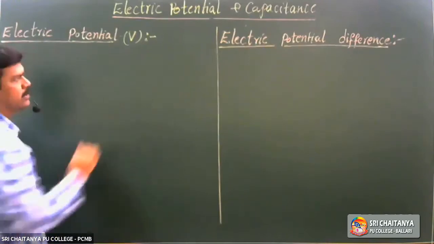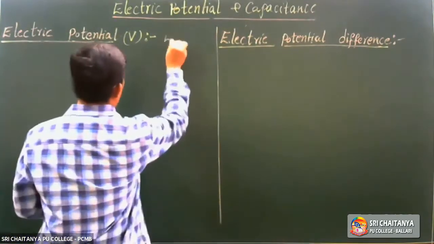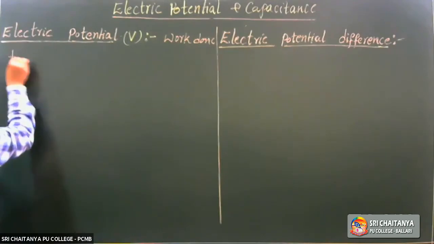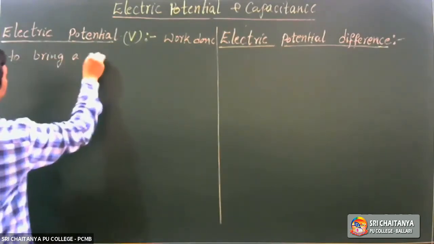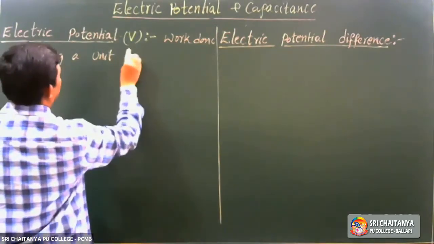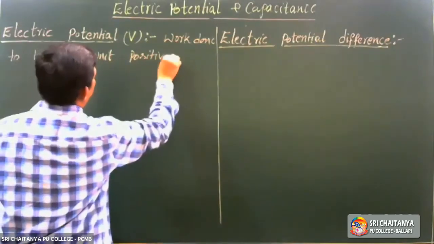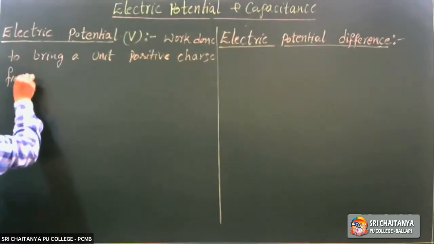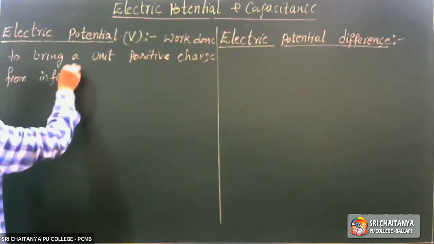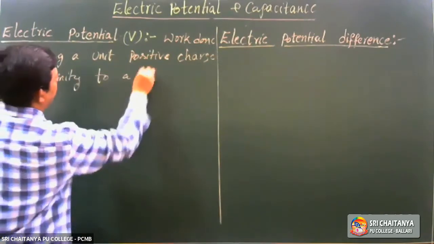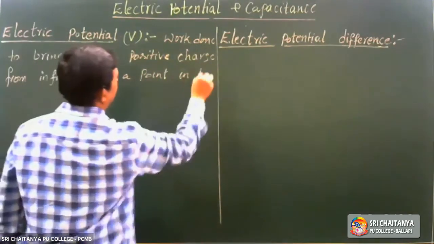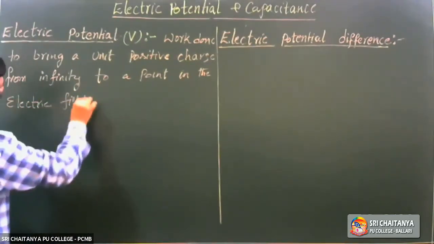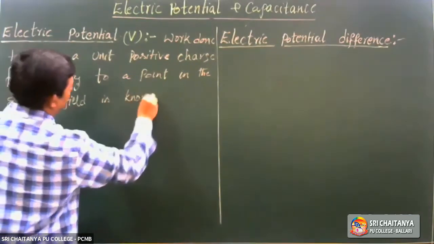As a definition, this is work done to bring a unit positive charge from infinity to a point in the electric field against the field is known as electric potential at that point. So this is the definition.